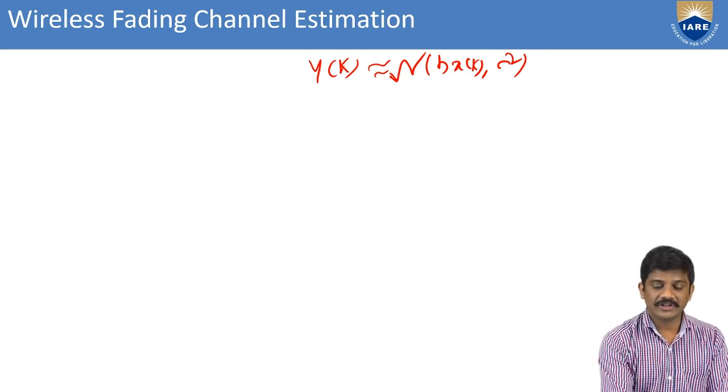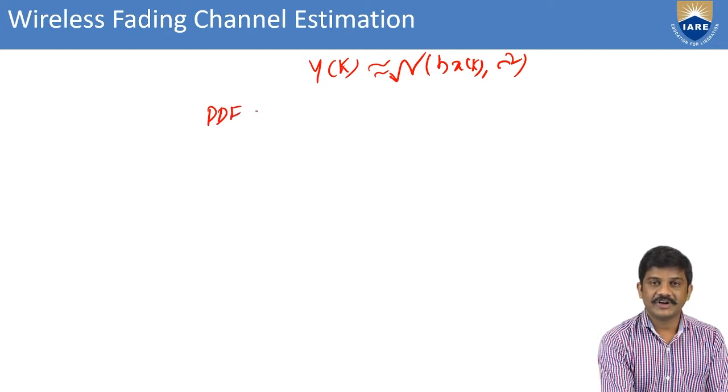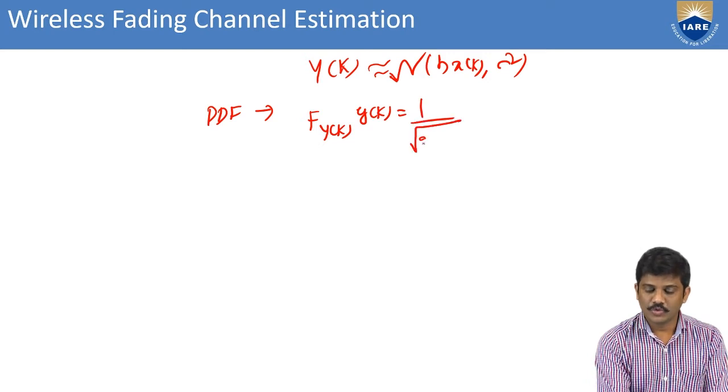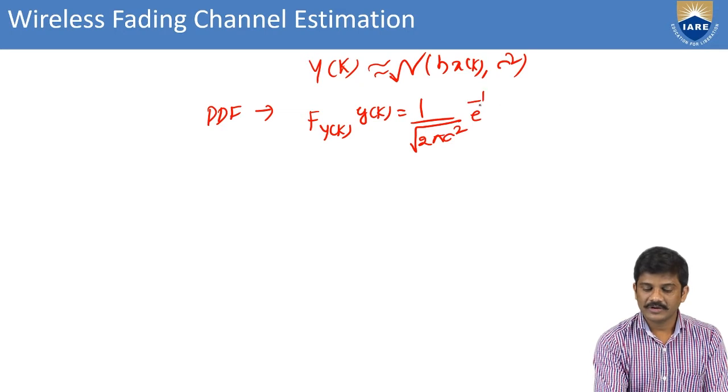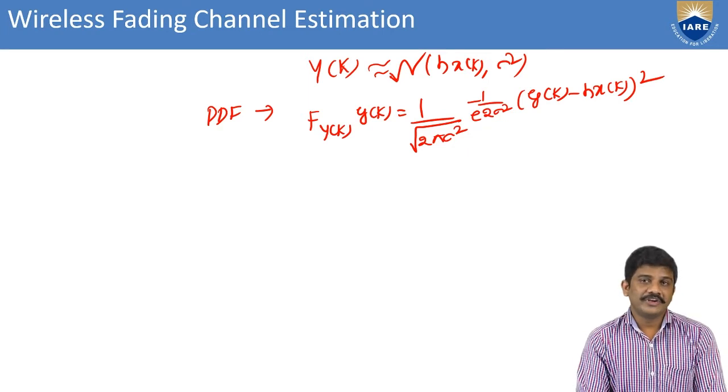And we also have the probability density function, also known as the PDF. Then we have f of y of k, small y of k, equal to 1 by root of 2 pi sigma square, e power of minus 1 by 2 sigma square, y of k minus h of x of k whole square. We know that this is from the probability density function.